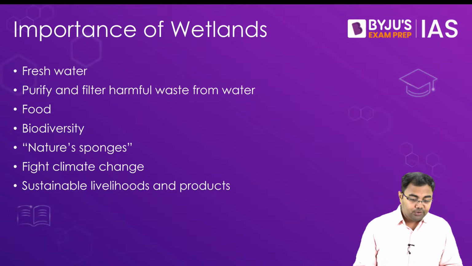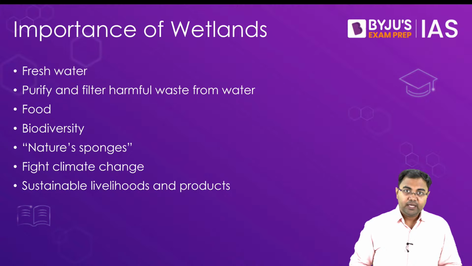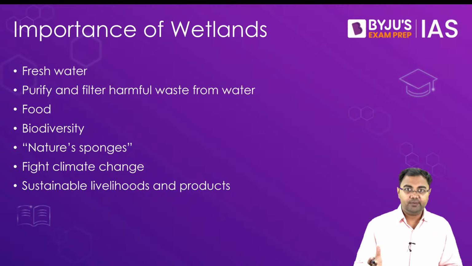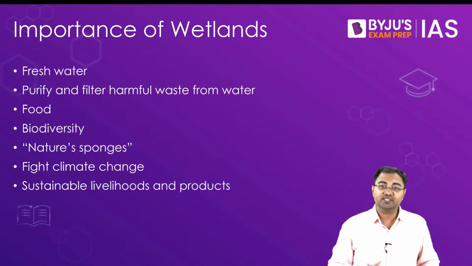So first and foremost, it provides fresh water. As you know, almost 97% of the water available on the earth is saline water, and fresh water is 3%. Out of this 3%, just 0.03% is available for direct use for domestic consumption.